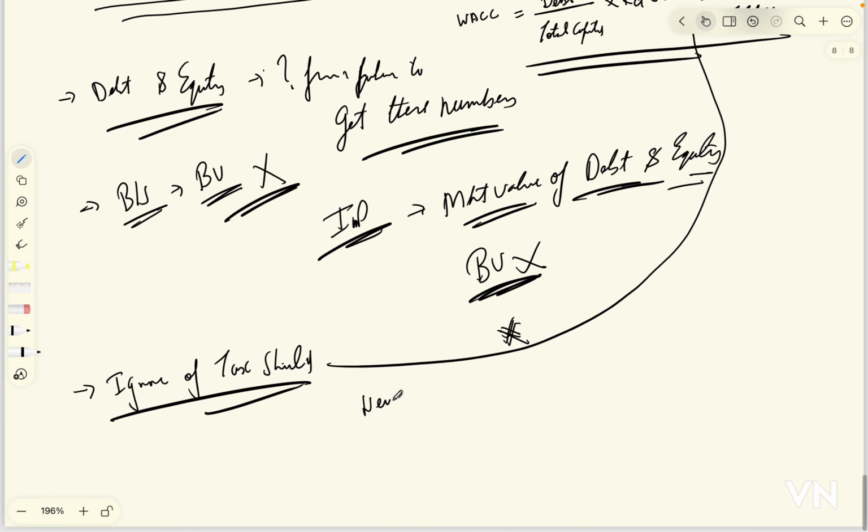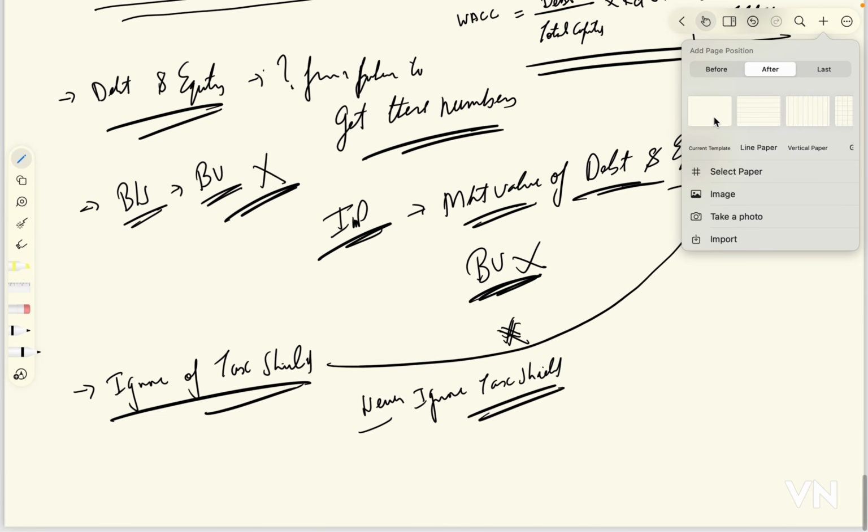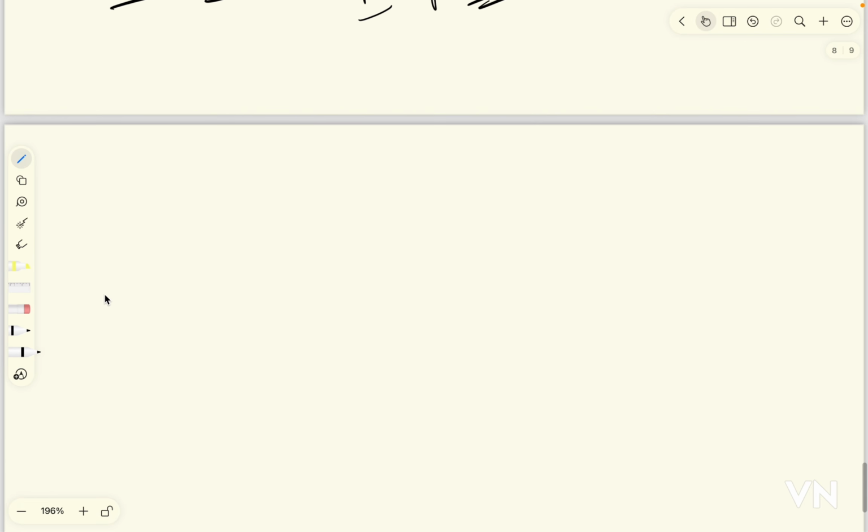So never ignore the tax shield. Never ignore the tax shield.